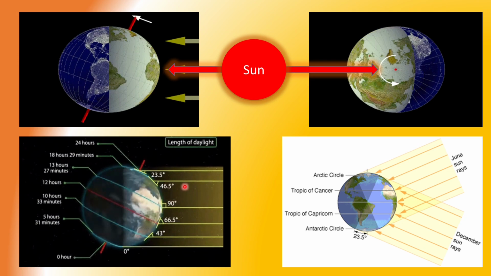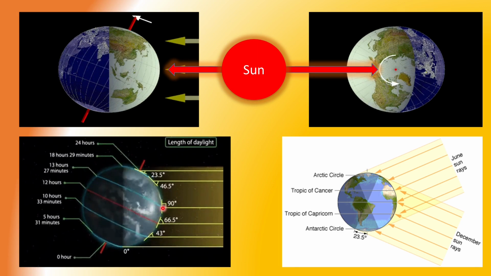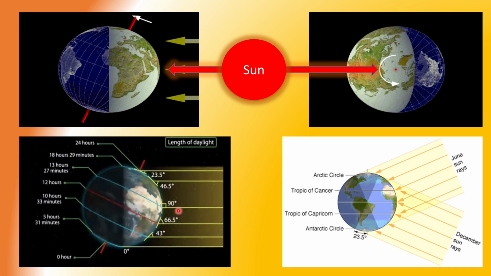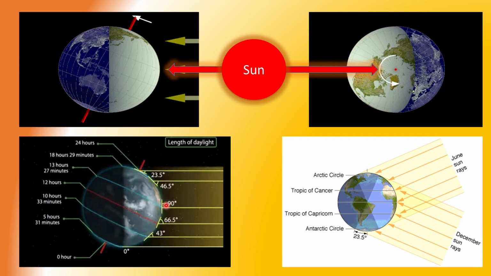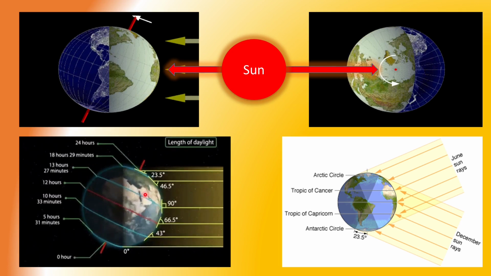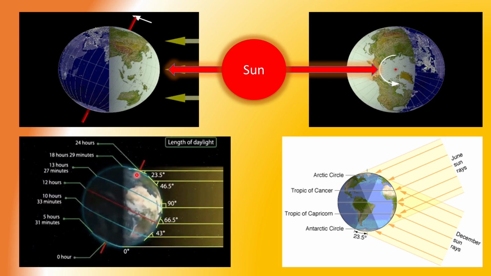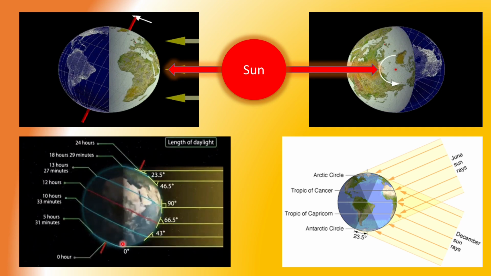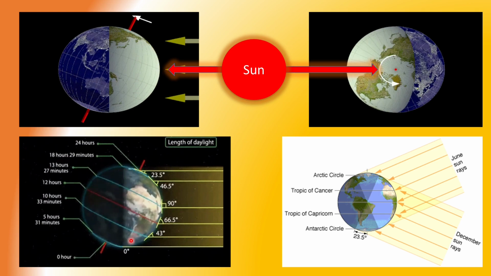Now, as per the seasons, over here we can see direct sun rays on 23.5 degrees, that is 90 degrees perpendicular on the latitude, and hence the northern hemisphere is having more daylight, summer season, whereas the southern hemisphere is having less daylight and winter season.